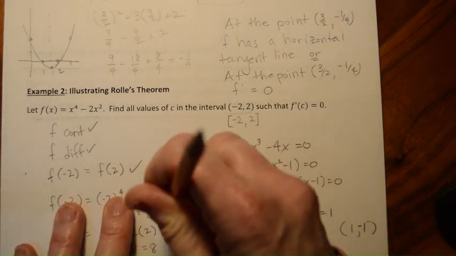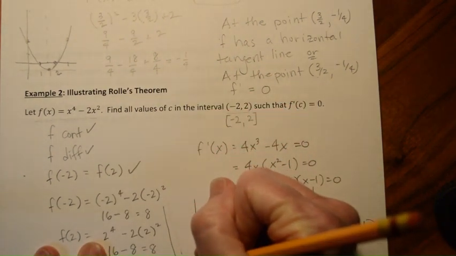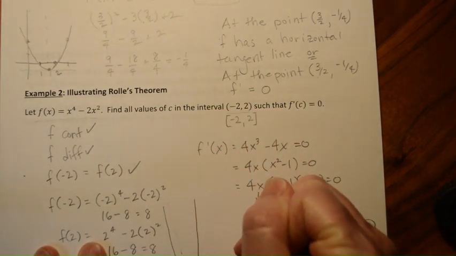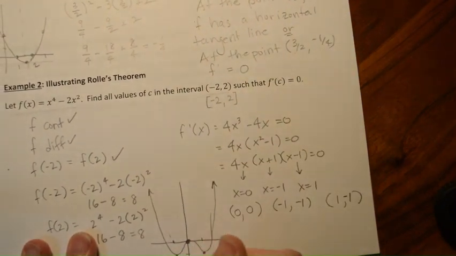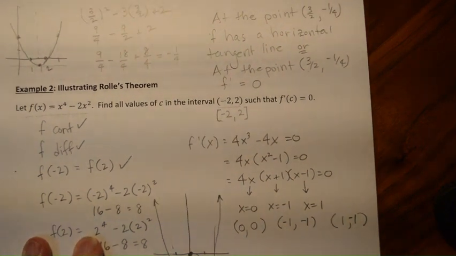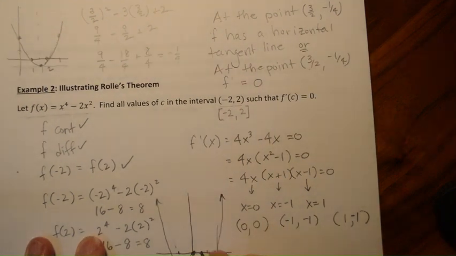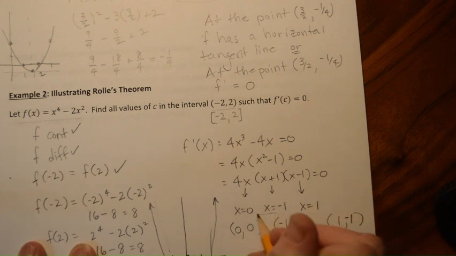So we can say, oh, it must look something like this. Let me scooch that over a little bit. It's going to come up and go down and then come back up again, like that. And so here, these two would be, in fact in this case, absolute min, but we could just say minimums, and this would be a relative max right here. All right, so these are the values c, and these are the points at which they occur.